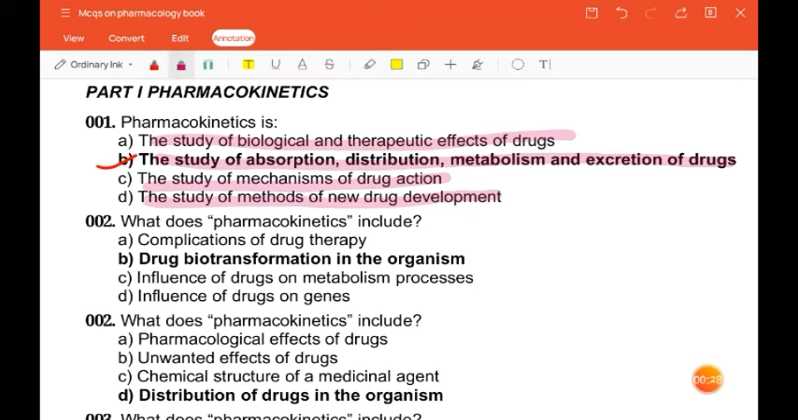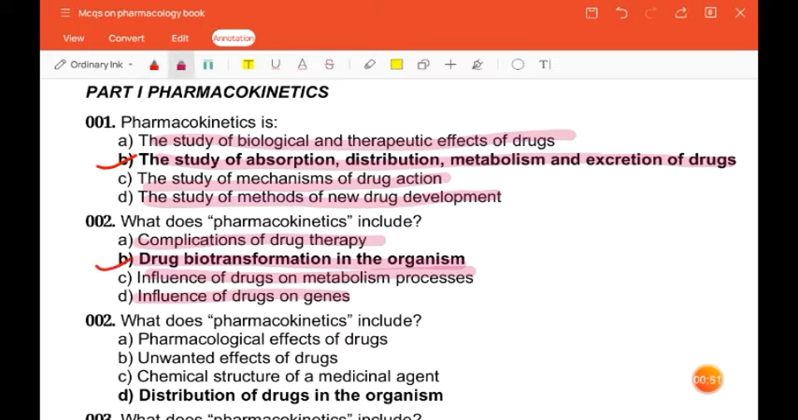Then next question is, what does pharmacokinetics include? Complications of drug therapy, drug biotransformation in the organism, influence of drugs on metabolism processes, influence of drugs on genes. The correct answer is drug biotransformation in the organism.